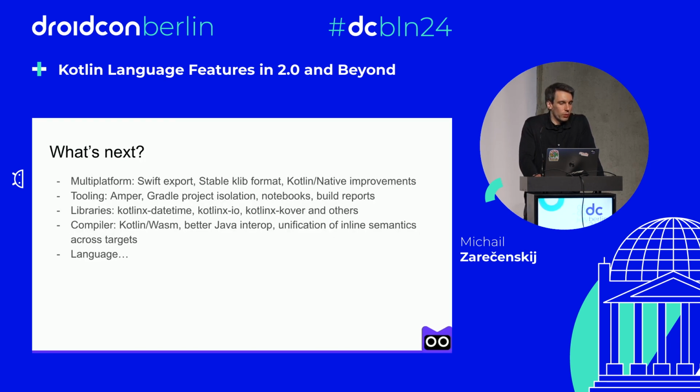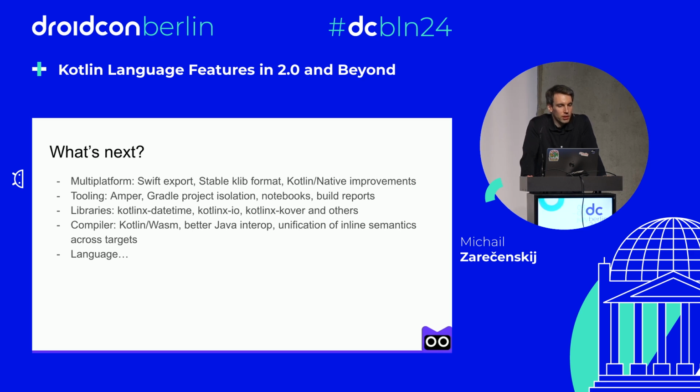And what's next after 2.0? So Kotlin, as we saw, is more than just a language, and we have a lot of exciting things planned. So we are moving towards multi-platform development with Swift export, a stable key format, Kotlin Native improvements. We are also focusing on tooling, including Amper, our new experimental build tool, improvements to the Kotlin Gradle plugin, notebooks, build reports, and so on.